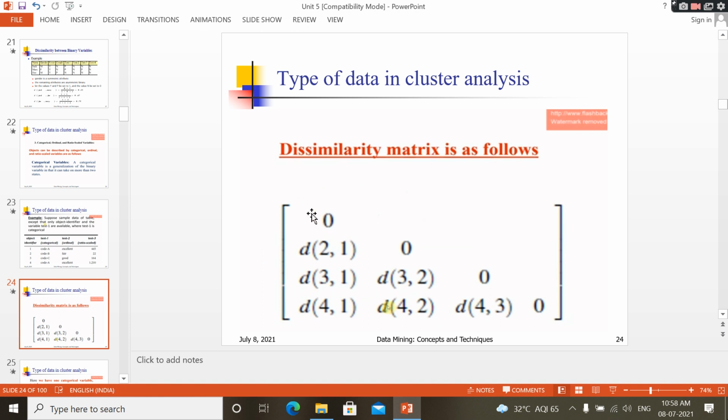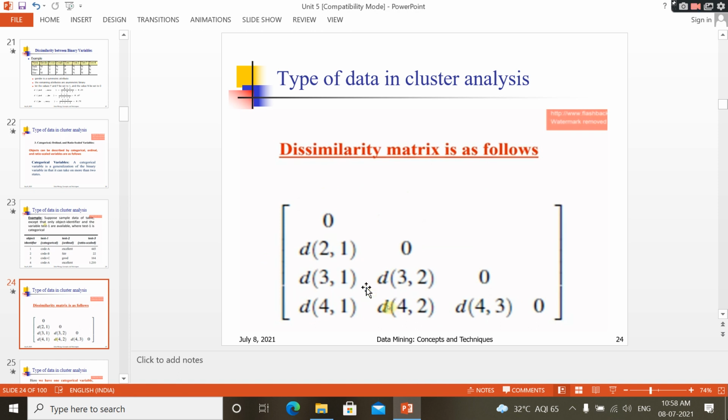See here, this is a matrix. This is 1 comma 1. 1 comma 1 means similar, so similarity we represent with 0. Then we have to find any dissimilarity. 2 comma 2 is 0, 3 comma 3 is 0, 4 comma 4 is 0. These diagonal values are always 0. Why? Because those are equal, those are similar: 1 1, 2 2, 3 3, 4 4. That is why that value is 0.